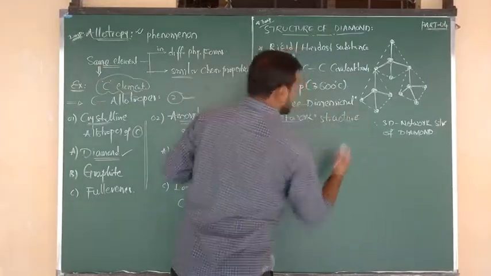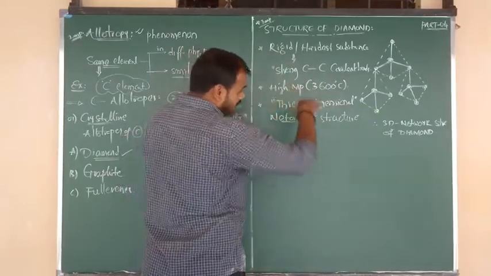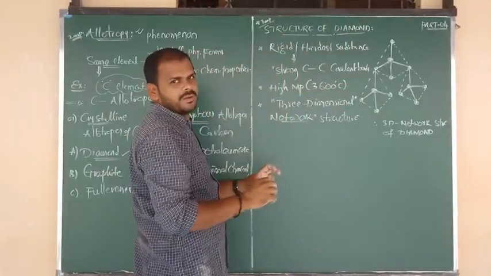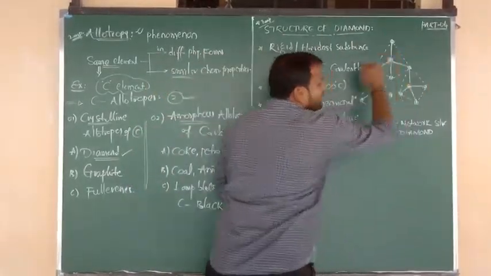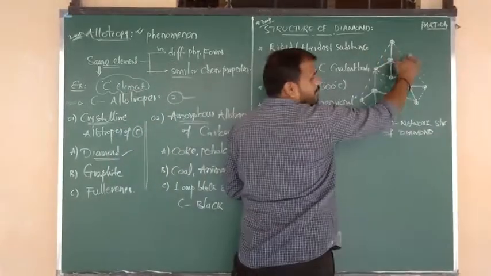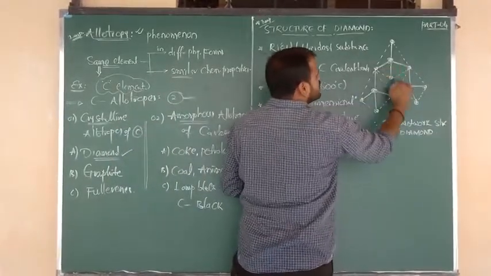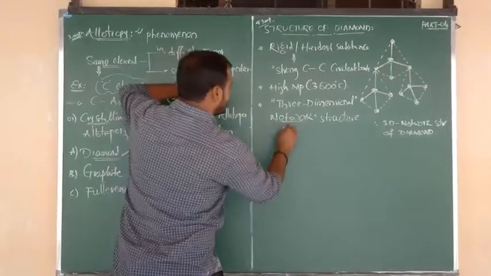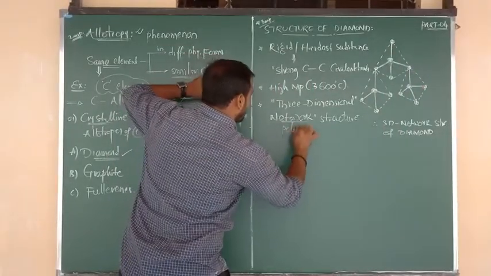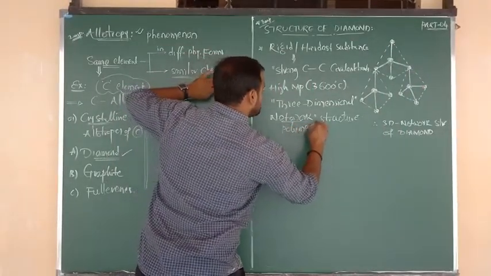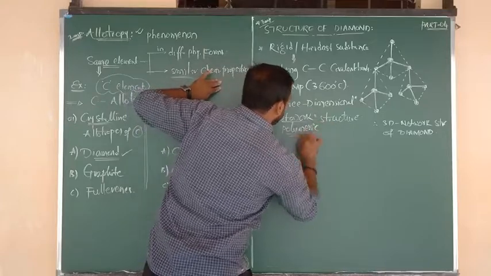In that three-dimensional network structure, we have to say about a particular form: in that form, the central carbon is connected to the surrounding four carbons. So diamond has a three-dimensional network structure, and also a three-dimensional polymeric structure.